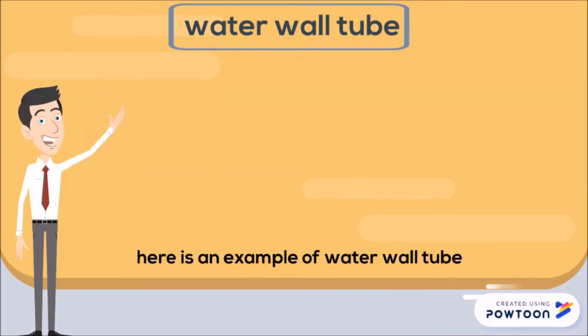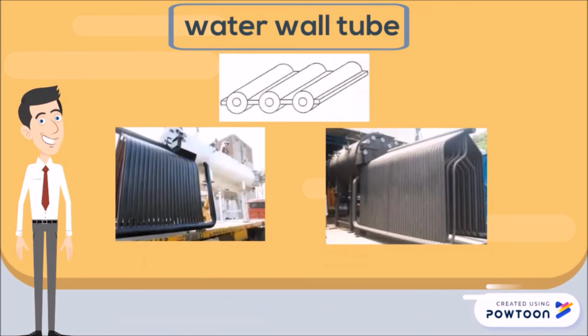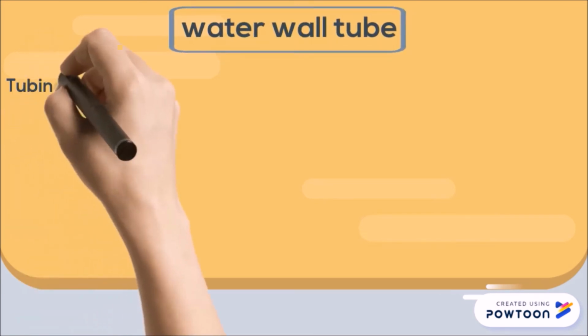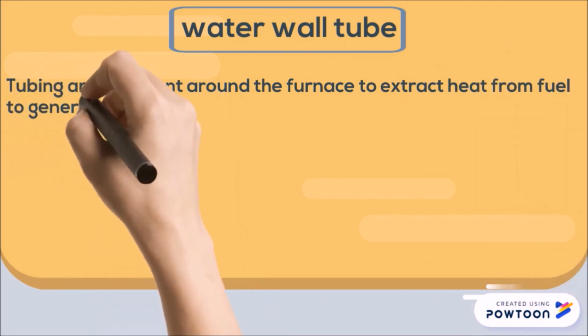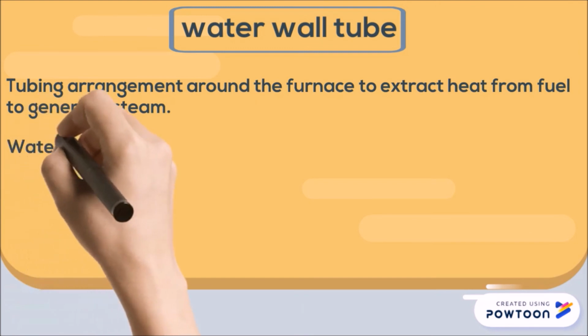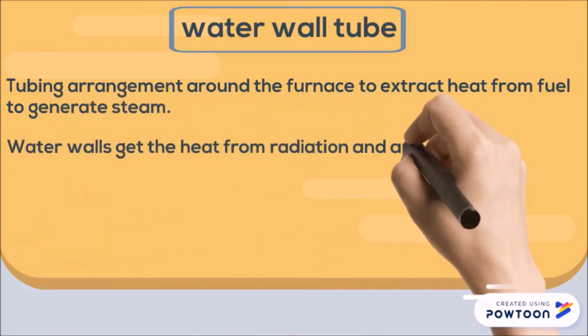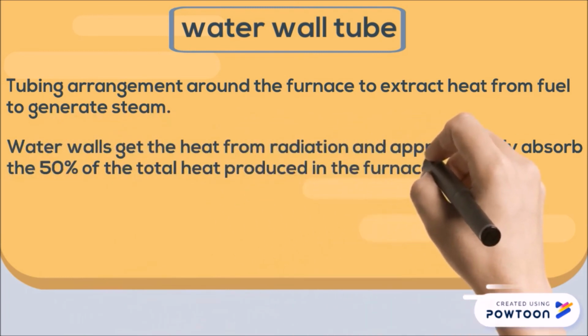Here is an example of a water wall tube. It is a tubing arrangement around the furnace to extract heat from fuel to generate steam. Water walls get the heat from radiation and absorb approximately 50% of the total heat produced in the furnace.